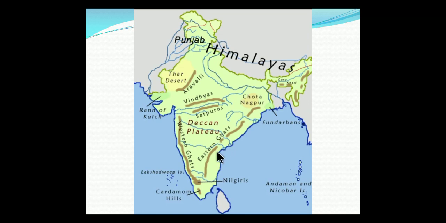What is a delta here? A delta is when the rivers draining into the Bay of Bengal open their mouth in a broad, finger-like structure. So that is called a delta.